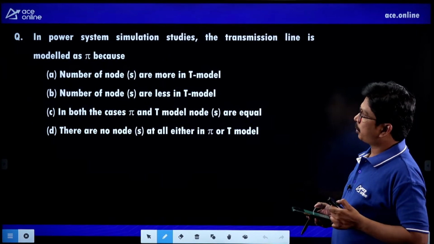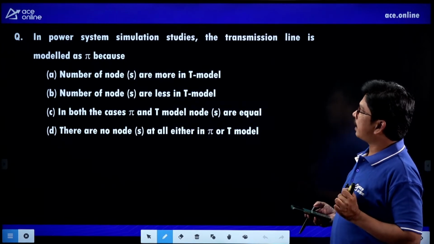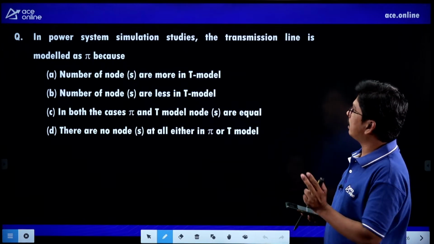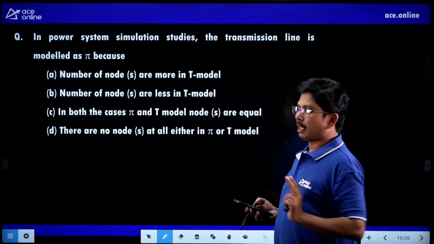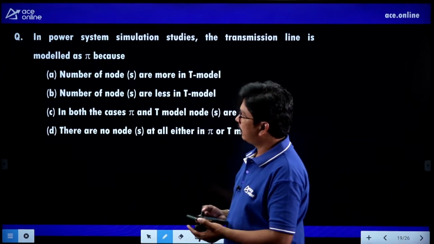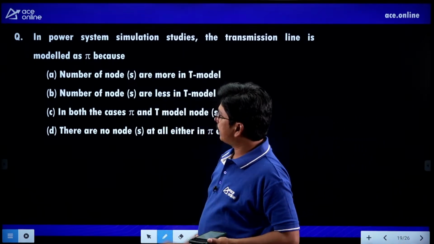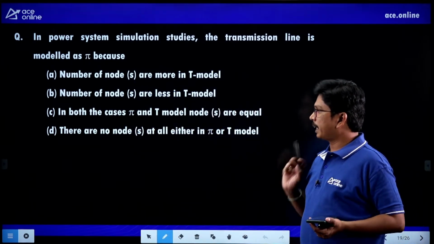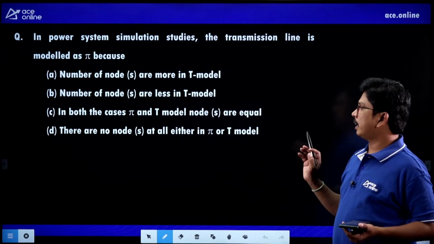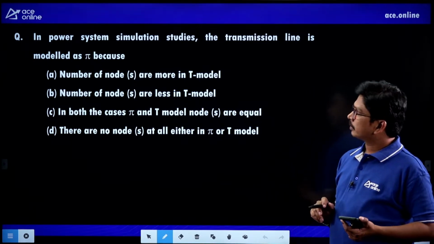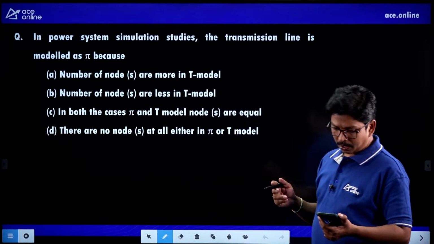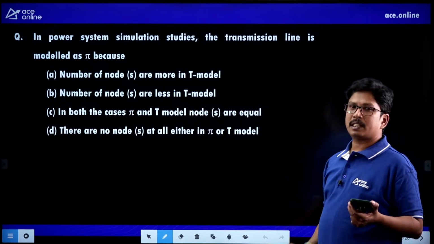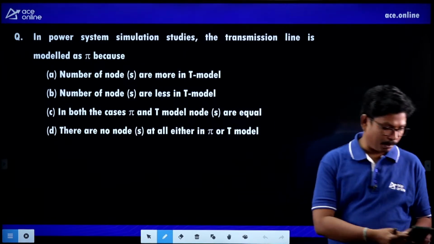Right. Next question. In power system simulation studies, the transmission line is modeled as pi. Why are we modeling the transmission line as a pi model? Because what they are asking is: the number of nodes are more in the T model, or the number of nodes are less in the T model; in both the cases, pi and T model, the number of nodes are equal; or there are no nodes at all in either pi or T model. So why are we going for the representation of the transmission line as a nominal pi model?